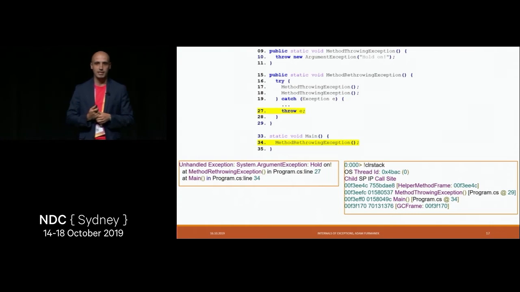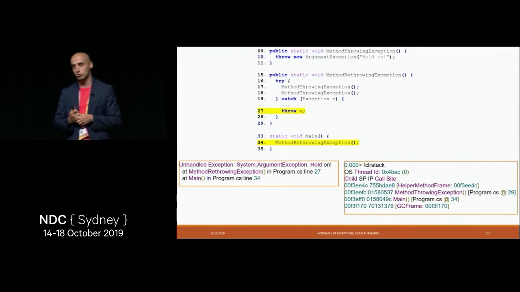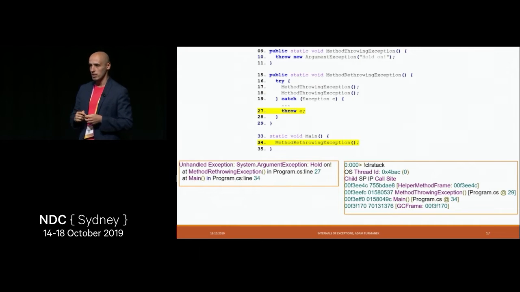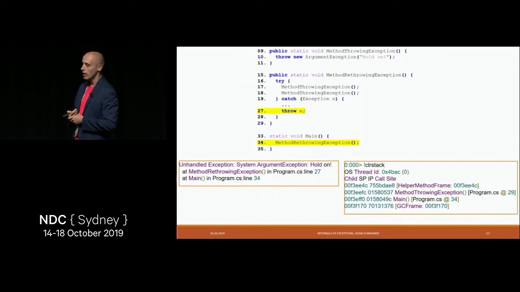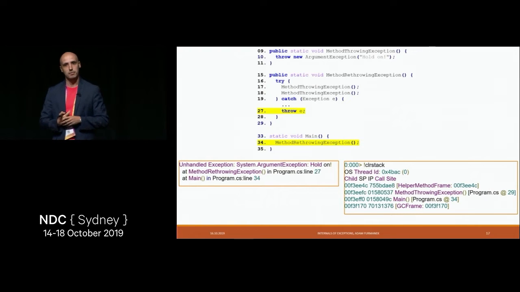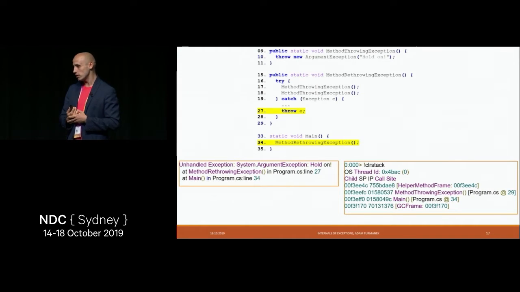What we see on this slide: in the bottom left corner, you have the output that you would see in your console. The bottom right corner shows you what you see when you start debugging the application using WinDbg and you dump the stack trace as seen by the CLR thread, on the low level of the threading platform. We can see that only two lines are indicated here, only the line calling the method and only the line throwing the exception. So this is not what we want because we just lost the source of the exception. We don't know where it was exactly thrown and why. Also, the CLR stack command shows us nothing.